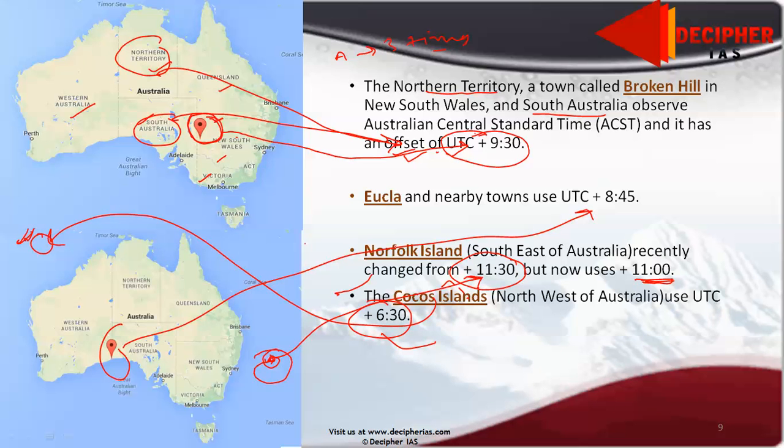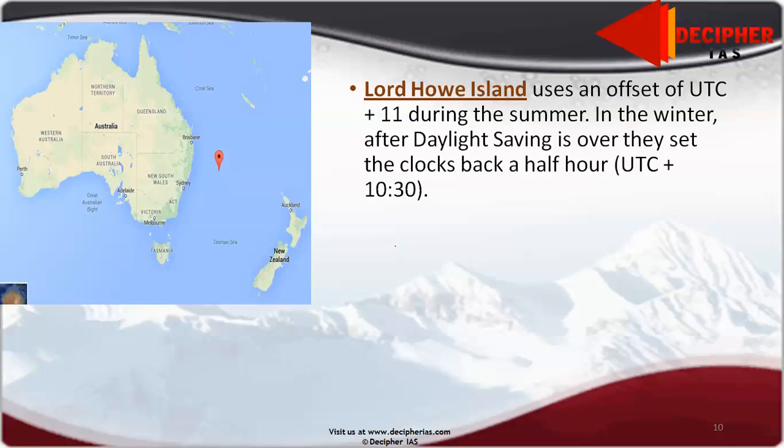Now moving forward, these places I have mentioned because it will also help you in maps. If a question comes on maps, these can be probable options. Now one more island is Lord Howe Island. See here, this is Lord Howe Island, and it follows offset of 11, means a time period of 11 during the summer but daylight saving time of 10:30.